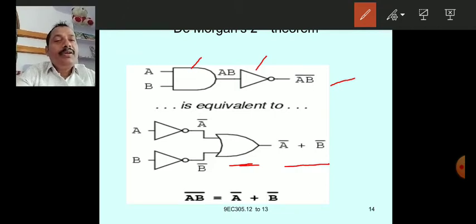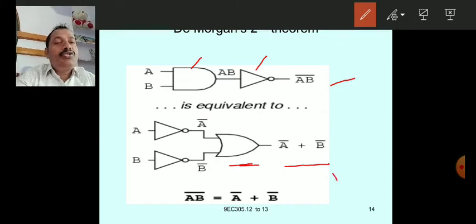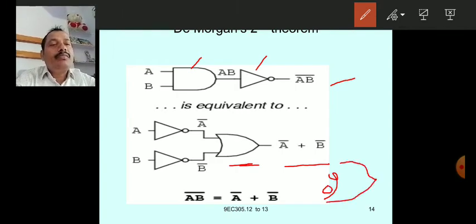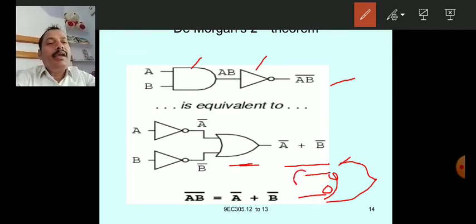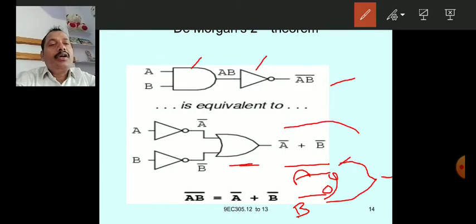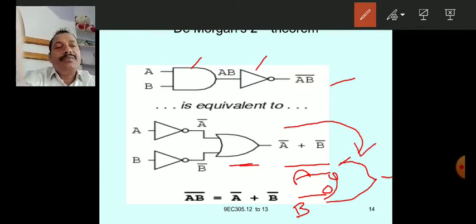So that means you can represent this as a bubbled input OR gate, and at each bubble you apply A and B. So this gate can be represented like this.